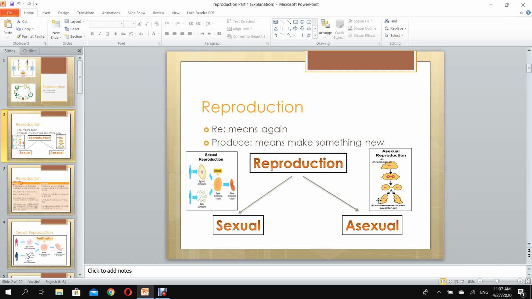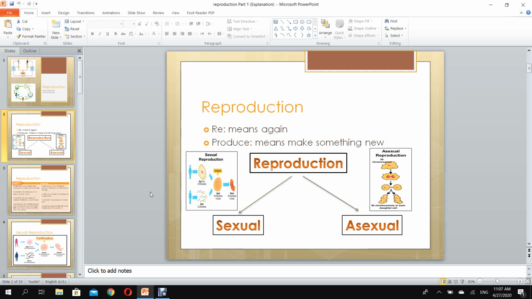New individuals appear by just dividing the parent. When the parent divides, it will give two identical individuals as it was. So this one is asexual reproduction, where no male or female mate in order to give a new individual.